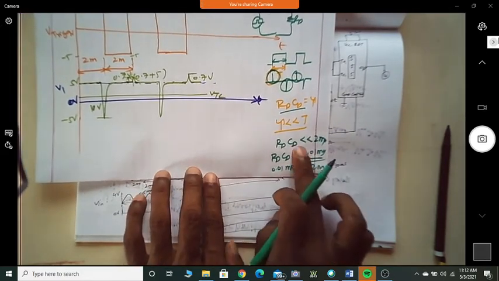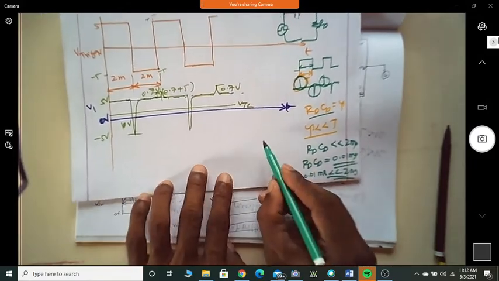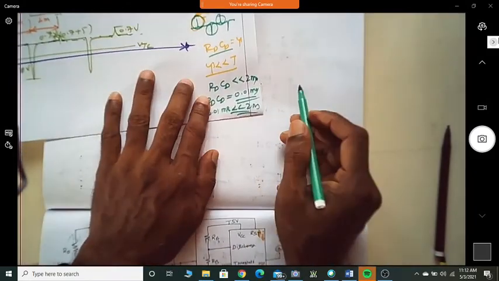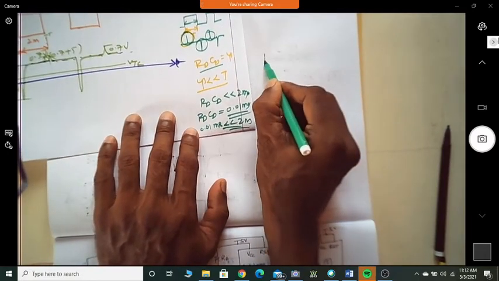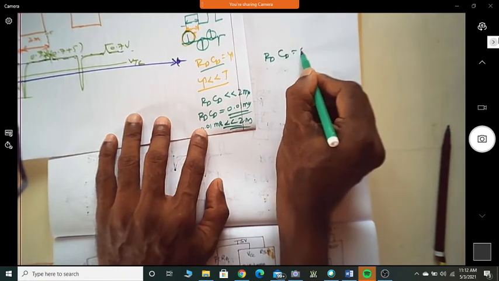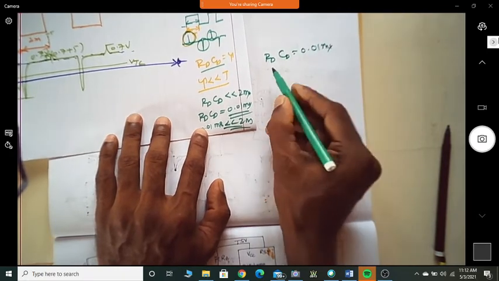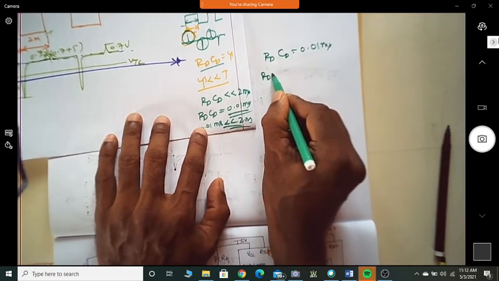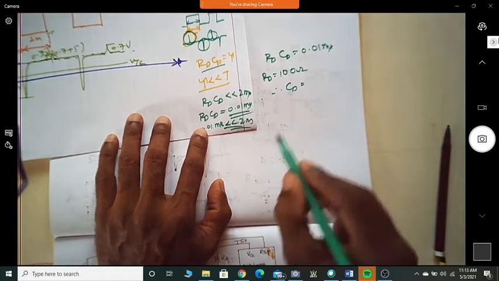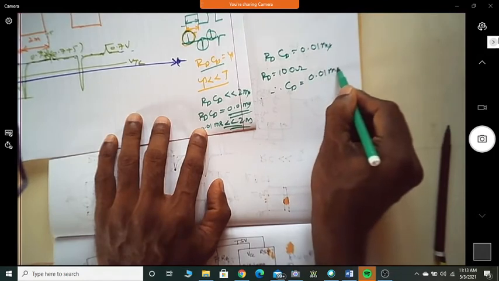Now, to satisfy this, let me continue here. This is one of my assumptions. If RD CD is equal to 0.01 millisecond, and you assume RD to be 100 ohm, then what is CD? CD is equal to 0.01 millisecond divided by 100.